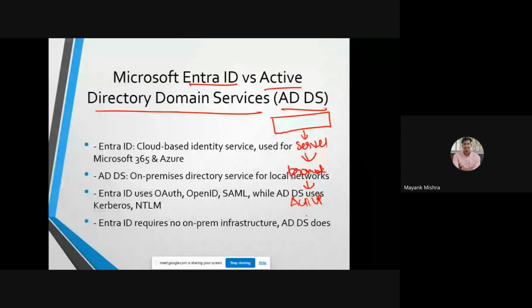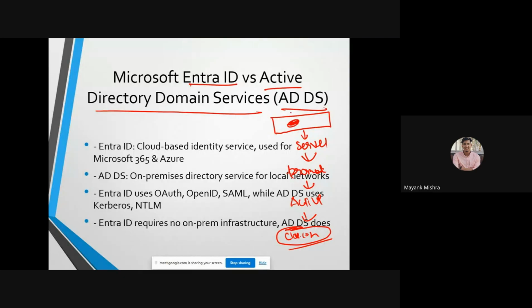After setting up Active Directory, we get a domain, like class.com or something like that. With the help of this domain, every employee can access this server. There are multiple steps inside that.